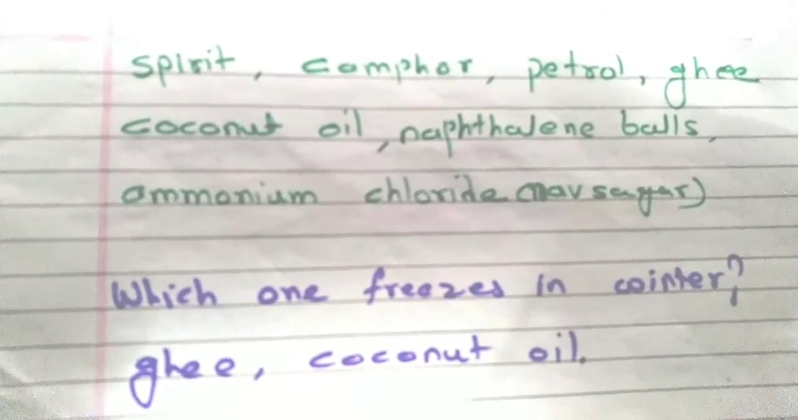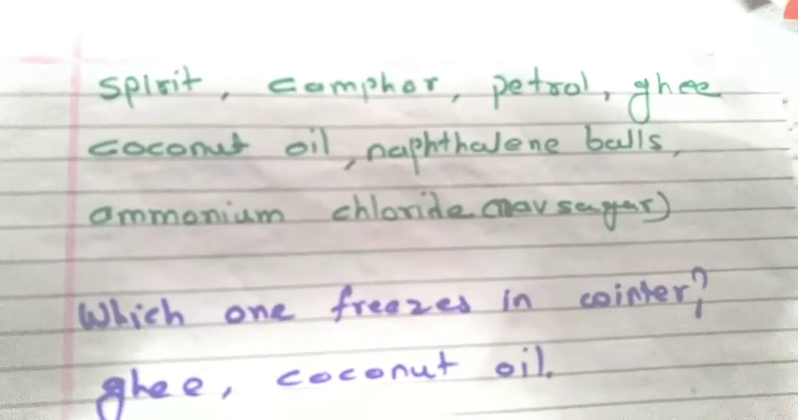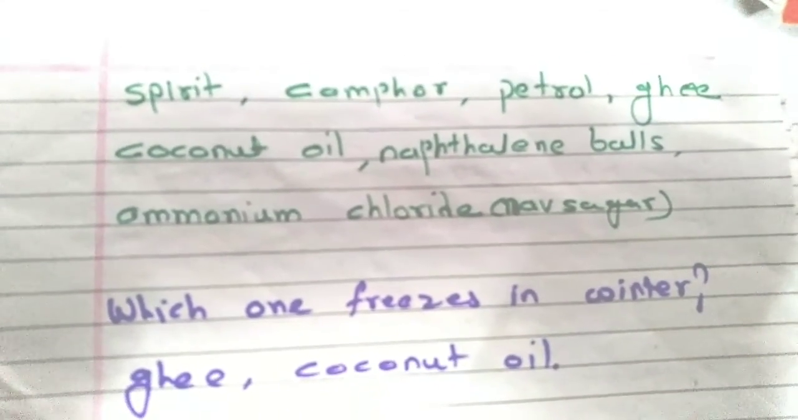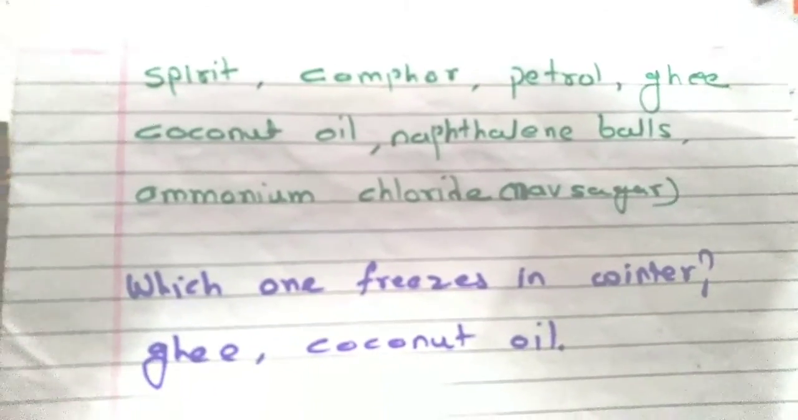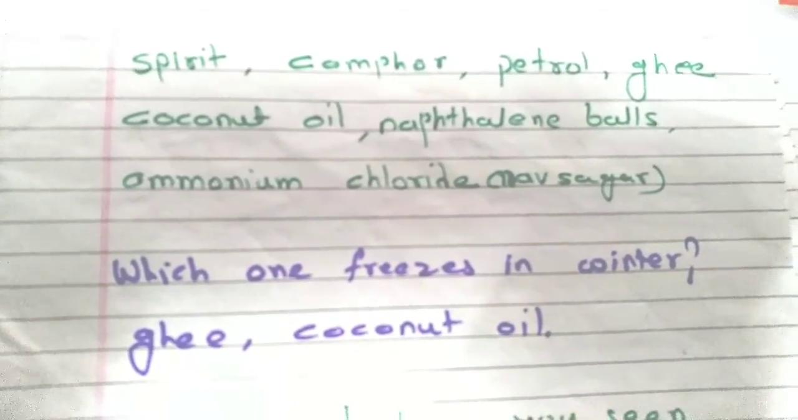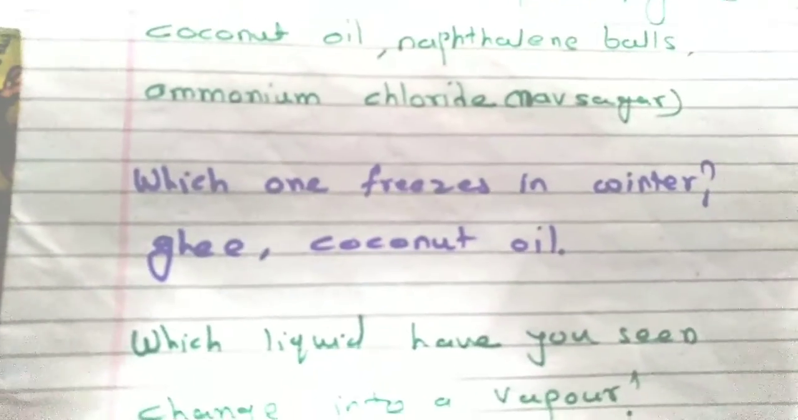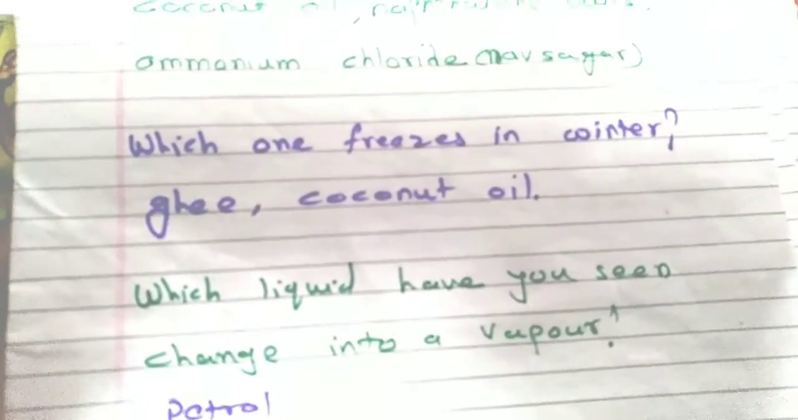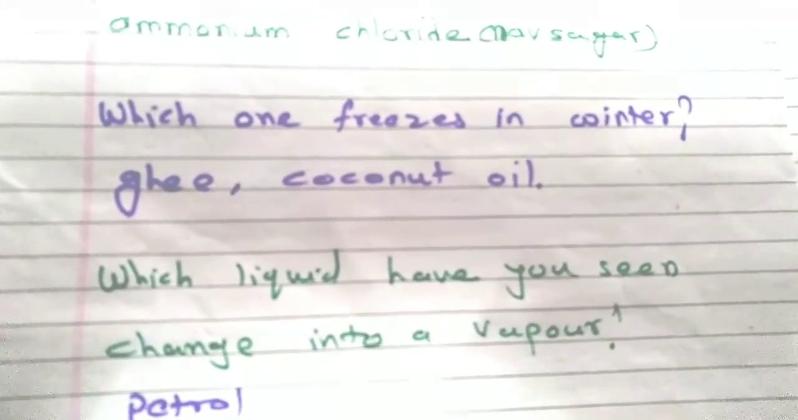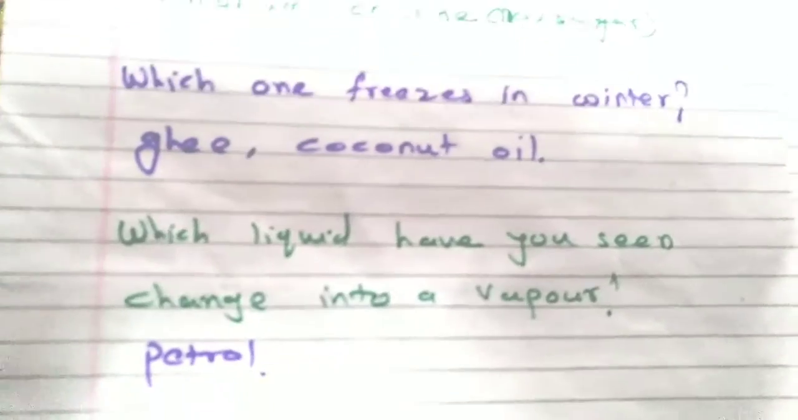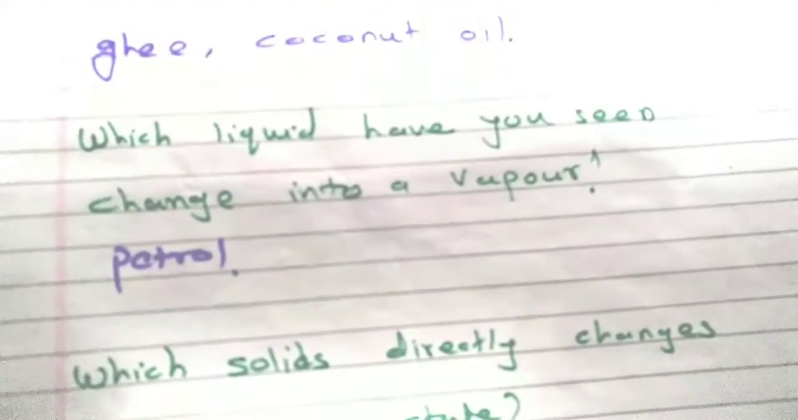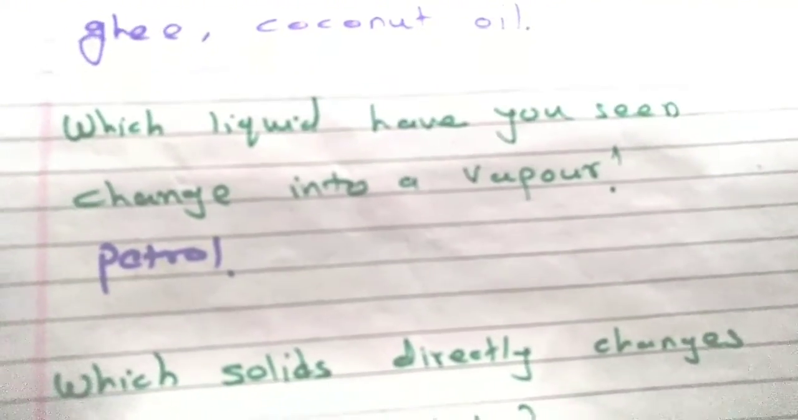These are the substances: spirit, camphor, petrol, ghee, coconut oil, naphthalene balls, ammonium chloride. Another name of ammonium chloride is Navsagar. Now some questions are asked there. Which one freezes in winter? We know that ghee and coconut oil freeze in winter. Which liquids have you seen change into a vapor?